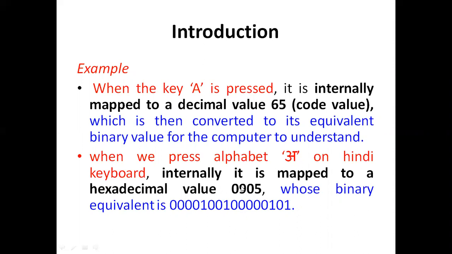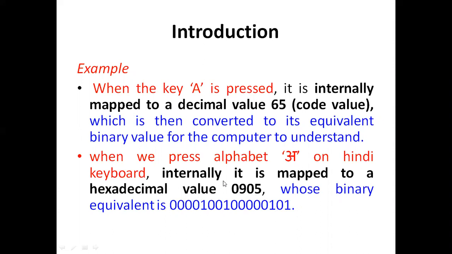Each individual digit is converted into a 4-digit binary number: the first four digits indicate 0, the next four indicate 9, the next four indicate 0, and the last four indicate 5.